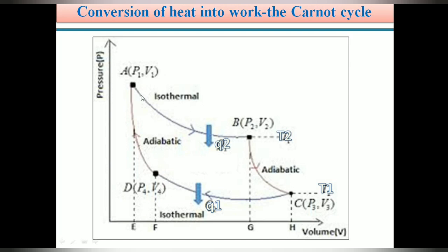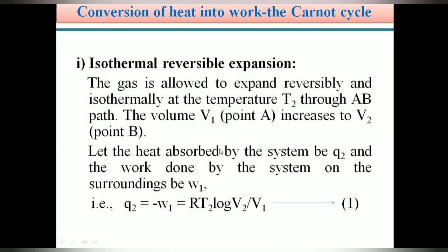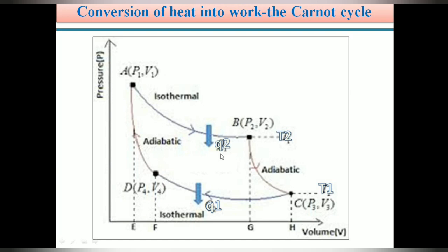This is the path AB. Temperature is T2. It is an isothermal process. Temperature is constant. Volume increases from V1 to V2. This V1 is at point A and V2 is at point B. Therefore, let the heat absorbed by the system be Q2.